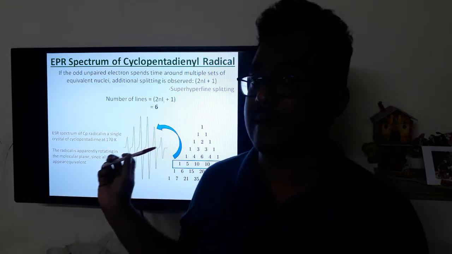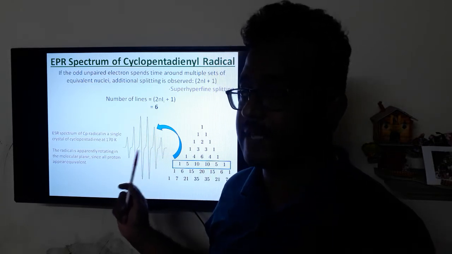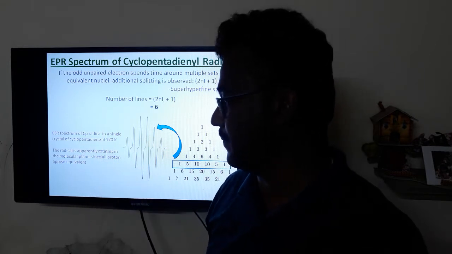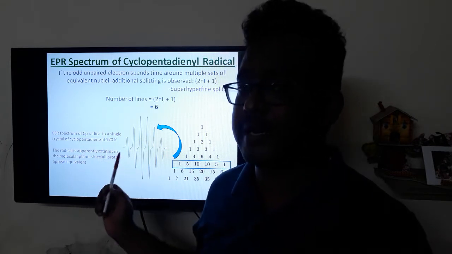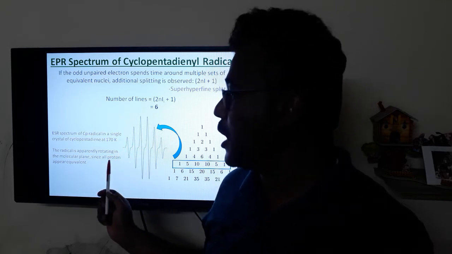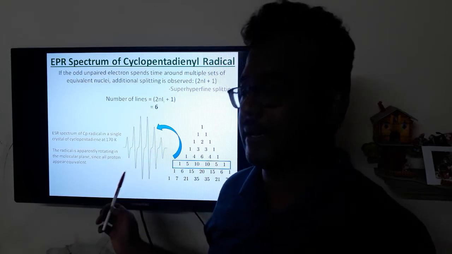Experimentally, the EPR spectrum was taken for the cyclopentadienyl radical trapped in cyclopentadiene at 170 Kelvin. Another important condition is that the molecule was rotating rapidly in the molecular plane, since all protons are equivalent.